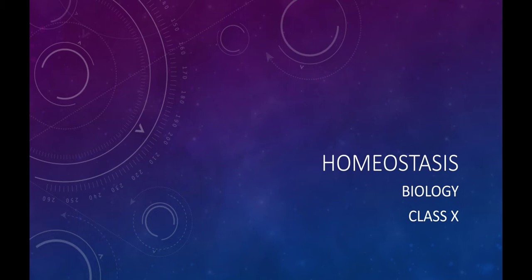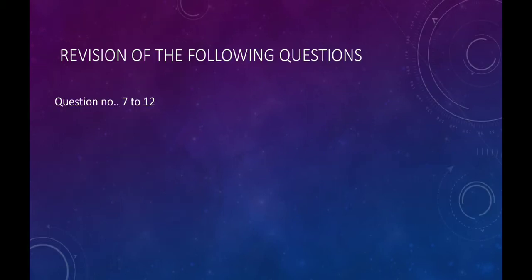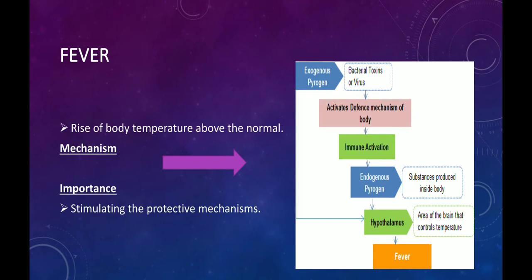In today's class we discuss unit number 11, which is about homeostasis. Students, homeostasis is basically any self-regulating process by which an organism tends to maintain stability of body according to their surrounding environment. Revision of the following questions will be done in today's class from question number 7 till question number 12. First, we discuss fever, which is also known as pyrexia.